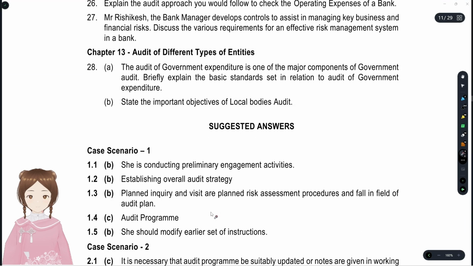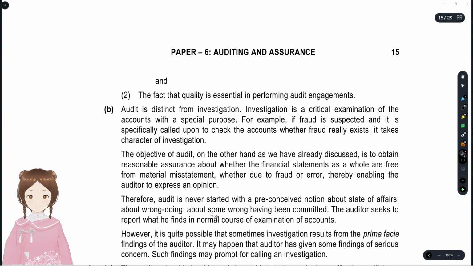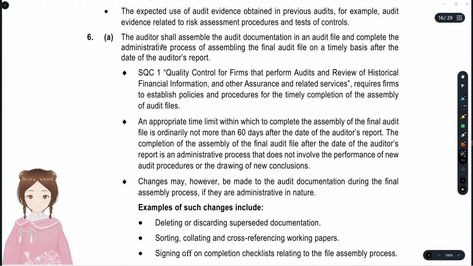And let's see the answer here. The auditor shall assemble the audit documentation in the audit file on a timely basis. As per SQC 1, the time limit is not more than 60 days. That is, 60 days included. There would always be a confusion, right? So if it touches 60 days, fine. If it is more than 60 days, if it touches the 61st day, it's a violation, it's non-compliance of SQC 1. It should not be done.